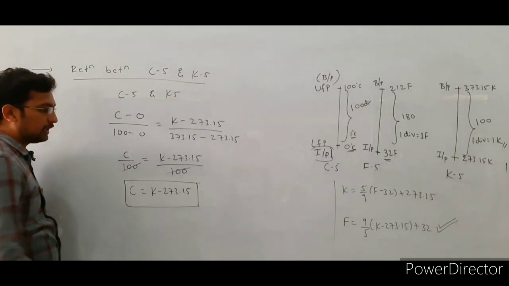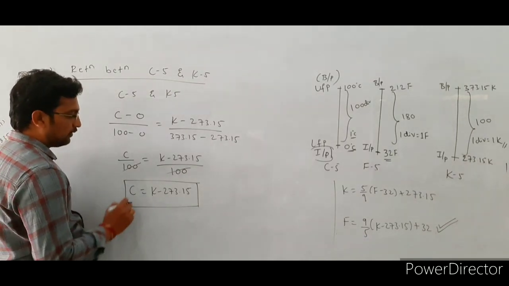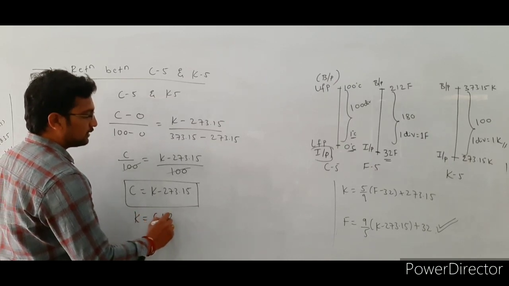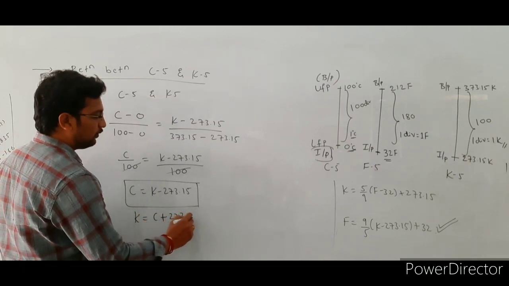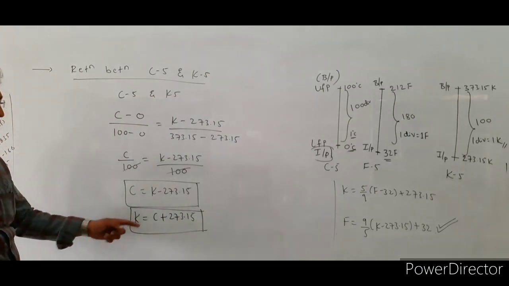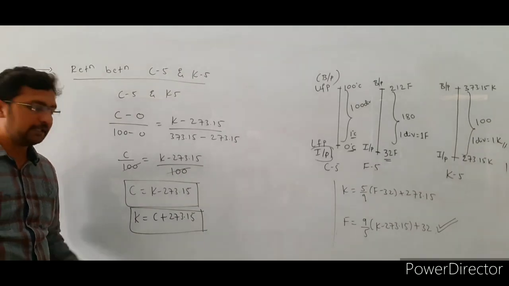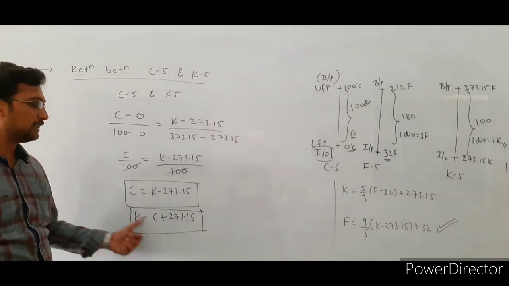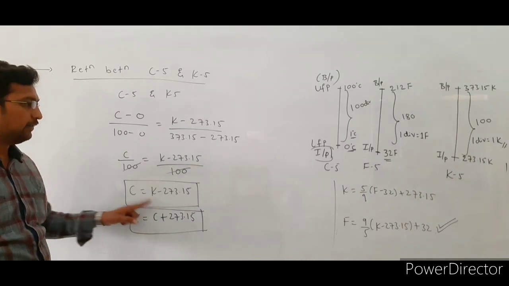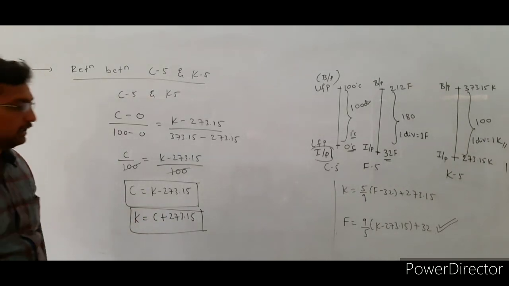This relation we use to convert Kelvin scale reading into Celsius scale reading. Similarly, if you want to convert a Celsius scale reading to the Kelvin scale, then K is equal to C plus 273.15. This formula we use to convert a Celsius scale reading to Kelvin scale, and the other formula we use to convert a Kelvin scale reading to Celsius scale reading.